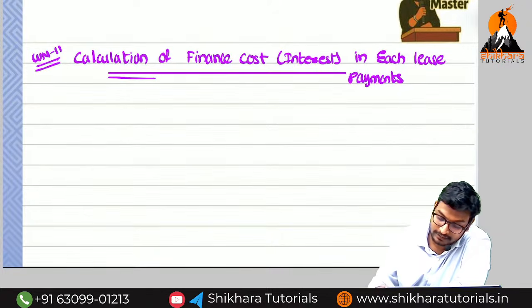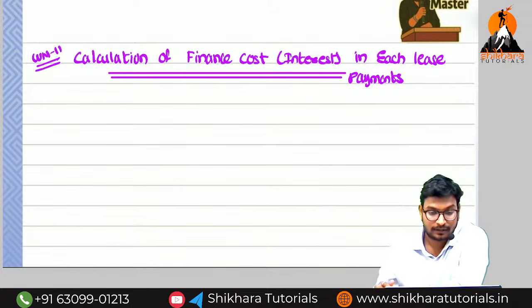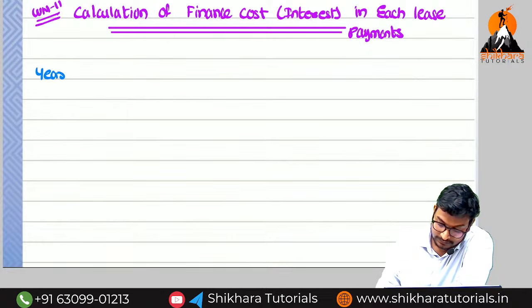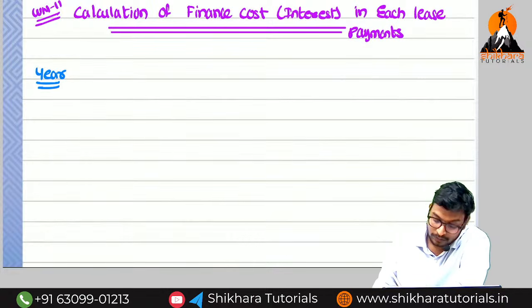This is called working note number 2. Okay. So what are the columns we need to take here? The first column is year. And next we need to take the opening balance.